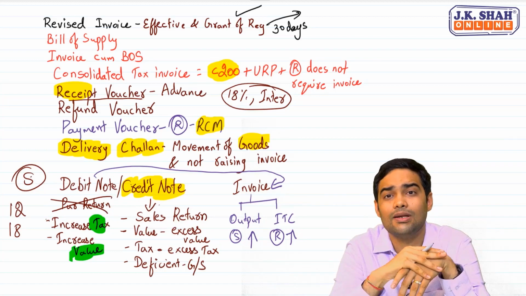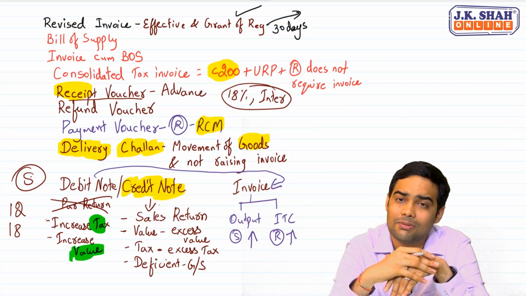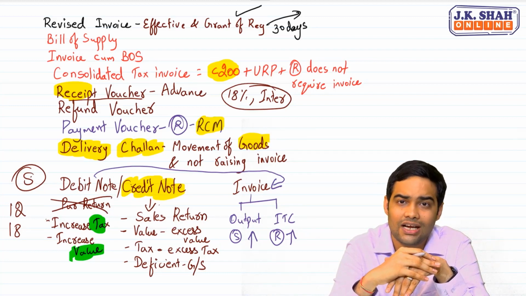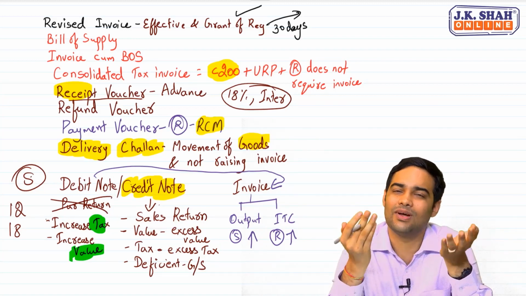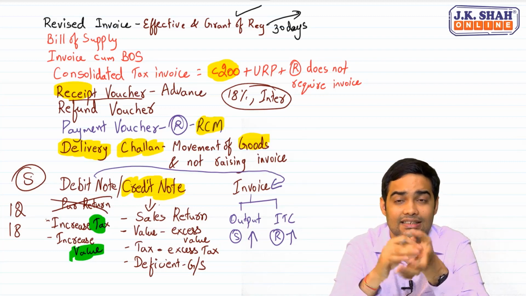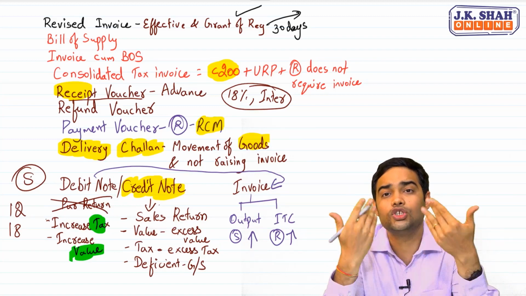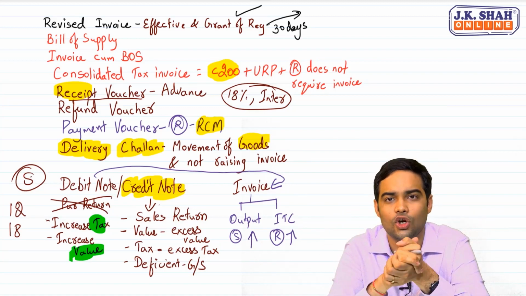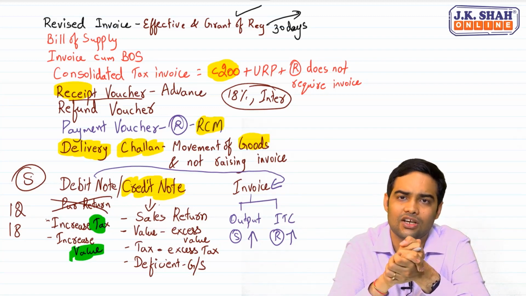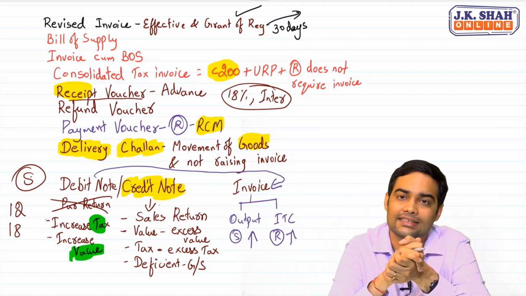Now what is the time limit to issue credit note? The last date to issue credit note is the due date for filing September month return after the end of the financial year, or date of filing annual return, whichever is earlier. That means same as time limit for taking ITC. So any credit note with the tax has to be issued within this time. If you issue it after that, in that case it will be a financial credit note. Financial credit note meaning there would be no tax implication on that. It would just be an adjustment of values between supplier and recipient.